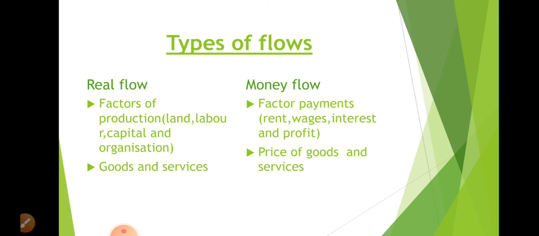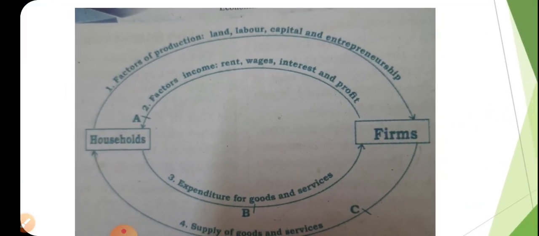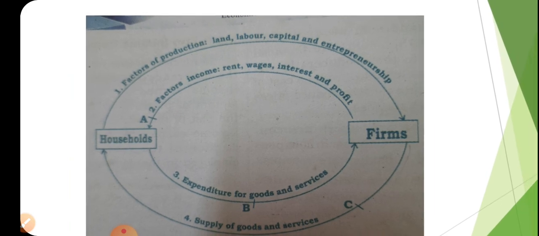So the outer loop includes the real flow, that is the factors of production, land, labor, capital and entrepreneur, and the supply of goods and services. That is the outer loop of the diagram, that is number 1 and number 4.